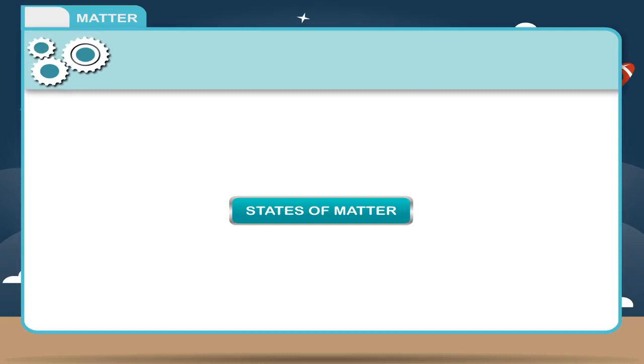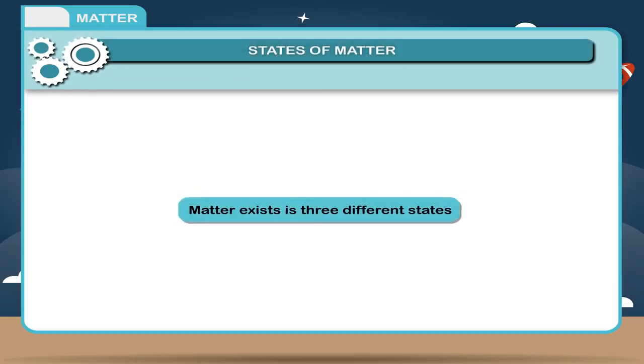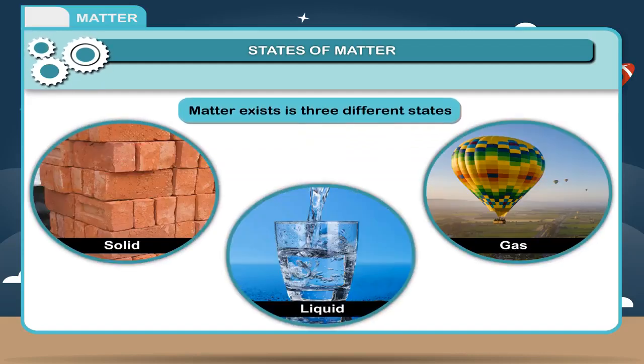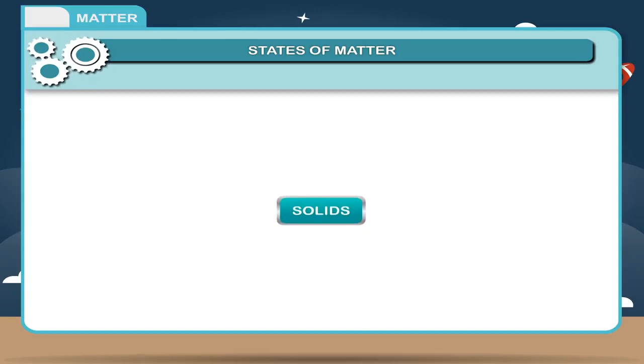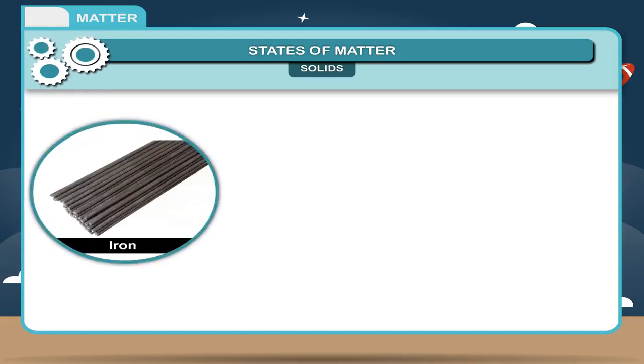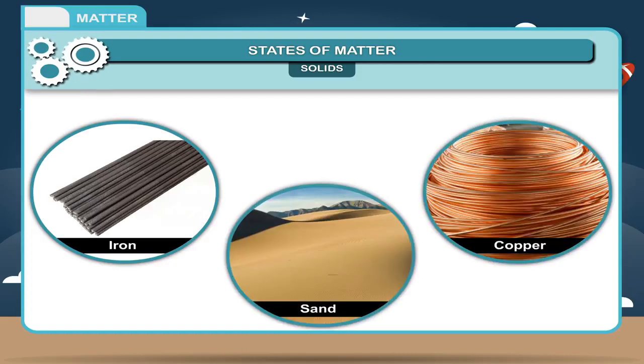States of matter. Matter exists in three different states, that is, solid, liquid, and gas. Solids. Solids have a definite shape and occupy a definite space because their particles are attached by strong attractive forces called intermolecular force. Example, iron, sand, copper, etc.